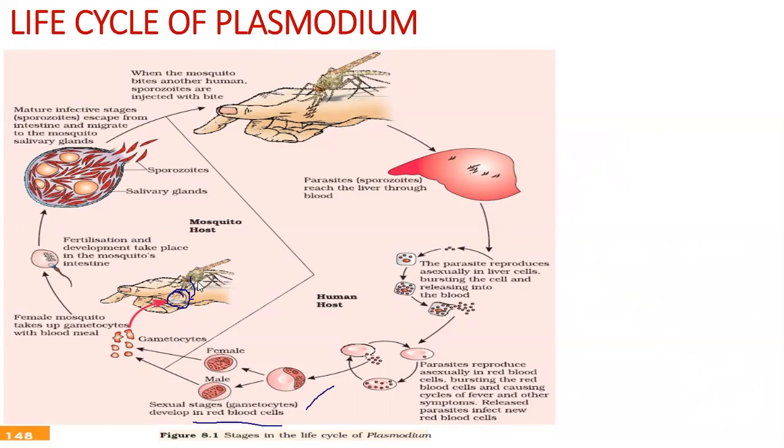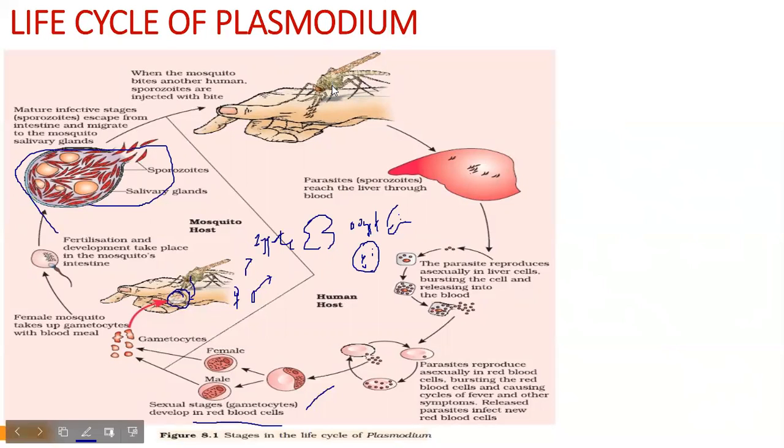So what happens here is there is a fusion of female and male, and then there is a formation of zygote. And then there is oocyst formation with a lot of sporozoites, and then this oocyst bursts. So what did I really mean, that there are sporozoites in this mosquito at this stage? So let me explain again so that there's no confusion.